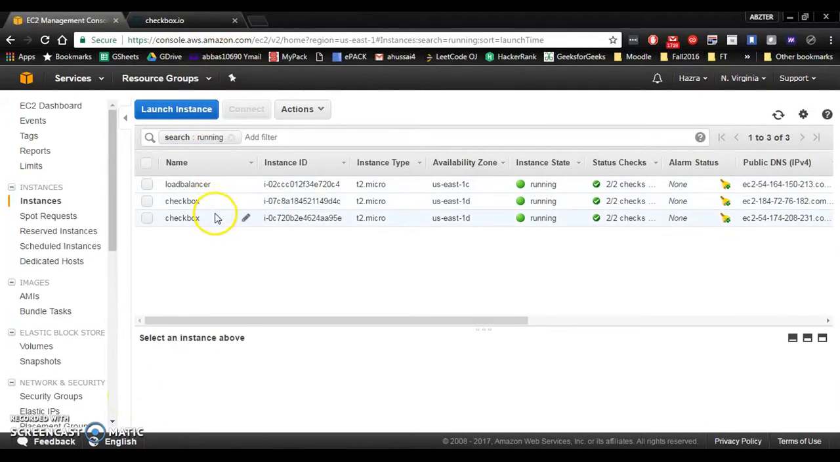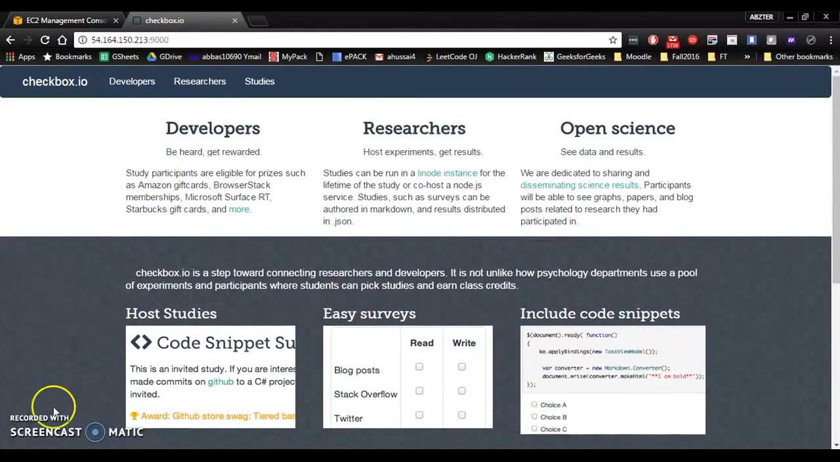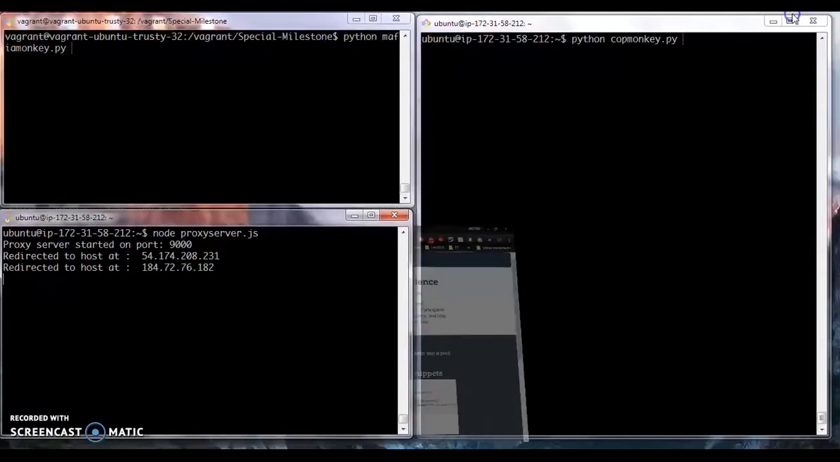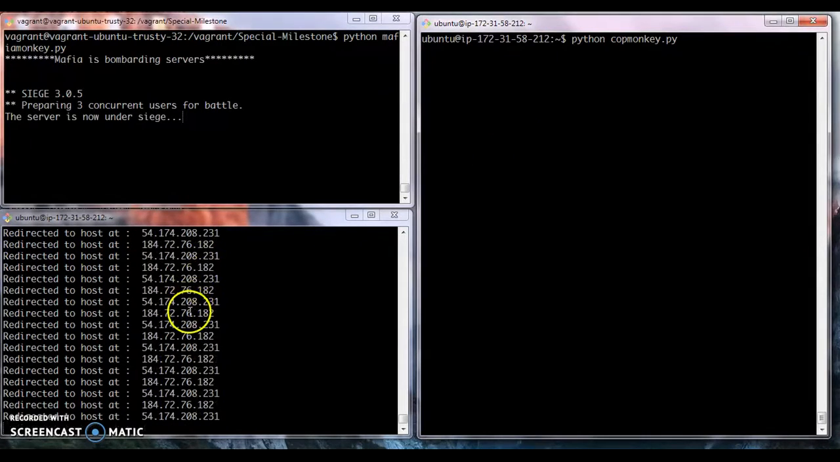We have already created two servers and the proxy is running. So we will hit this endpoint and you can see in the proxy it is running here. We have created Mafia Monkey, which will create a lot of requests, and the infrastructure has to handle that. So we'll start the Mafia Monkey, and as you can see, the proxy server is handling those many requests, and the Cop Monkey, every 10 seconds, will check if it can handle those requests or not.